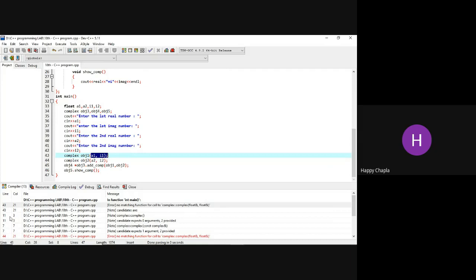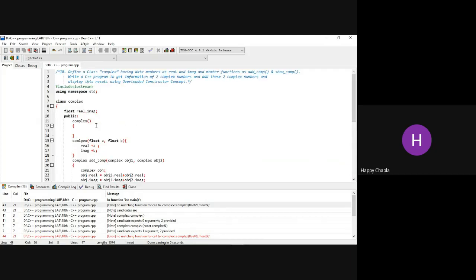Okay, scroll up the code one more time. Here in the complex, 11 number line. Okay, class complex float public.